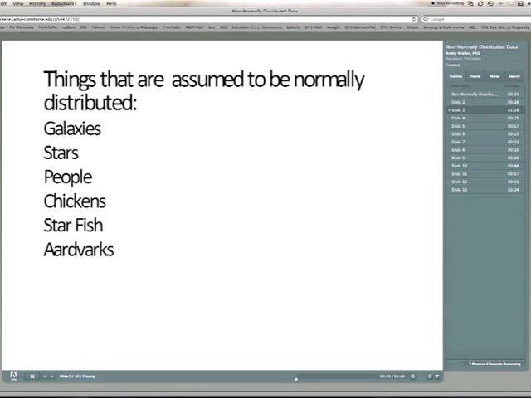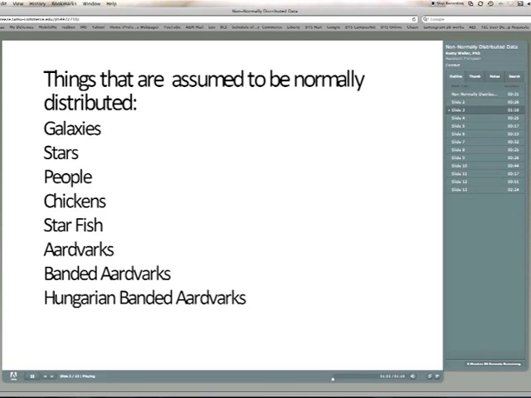Oh, and my favorite creatures, aardvarks. Aardvarks by weight are normally distributed. Banded aardvarks have a band width which is normally distributed. Hungarian banded aardvarks are normally distributed in the size of their ears, and the albino Hungarian banded aardvark is normally distributed in the length of its nose. So many things are normally distributed. Don't you wish everything was normally distributed?